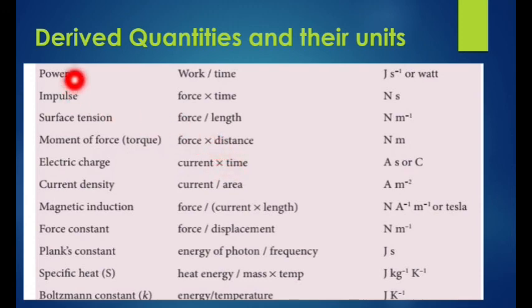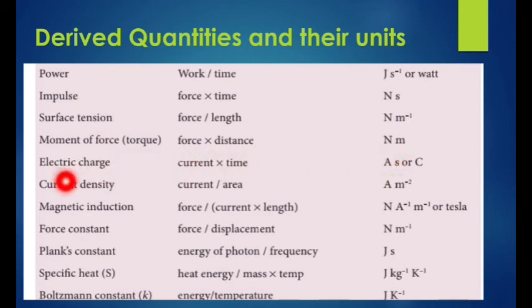Here you write that power is represented by the letter P, impulse is also represented by P or J, surface tension is represented by capital T, and moment of force or torque is represented by the letter tau. It's a Greek alphabet, you already studied it in 10th standard. The unit of torque is Newton meter.